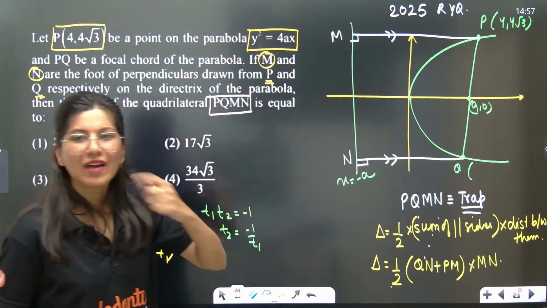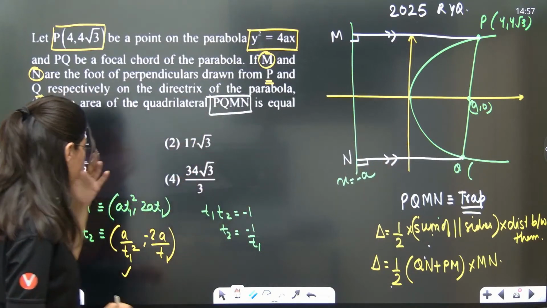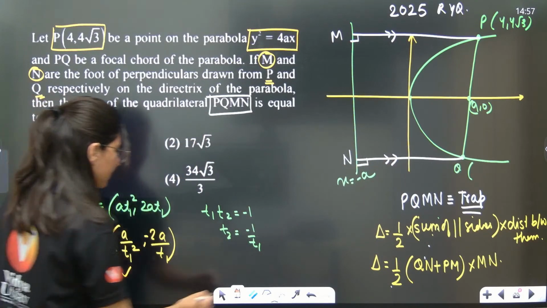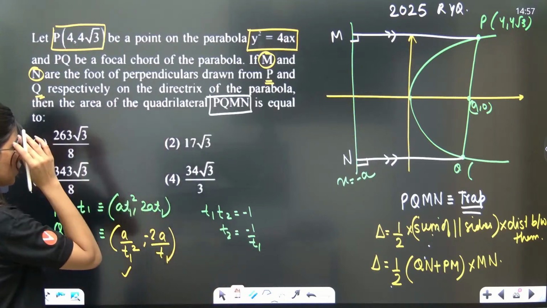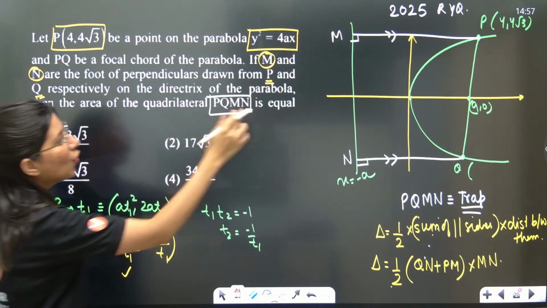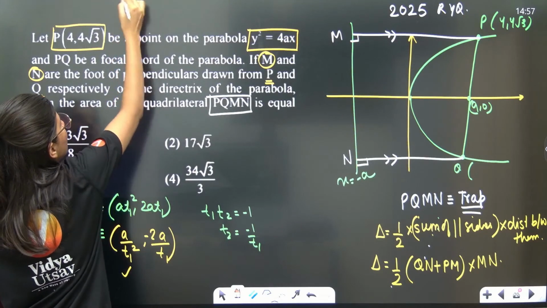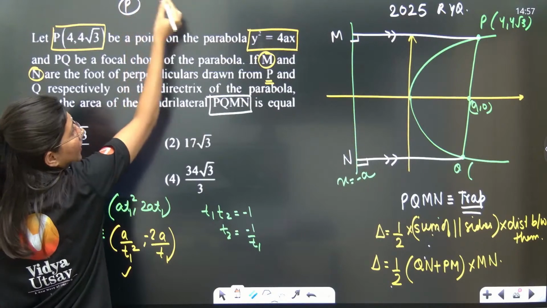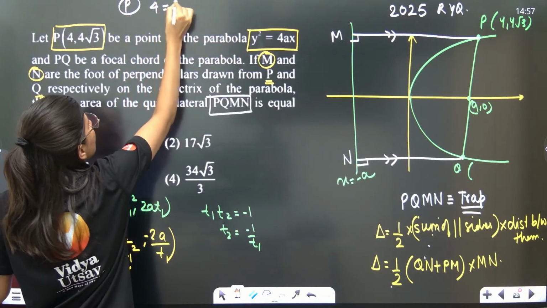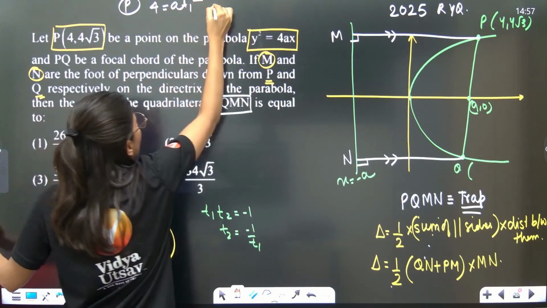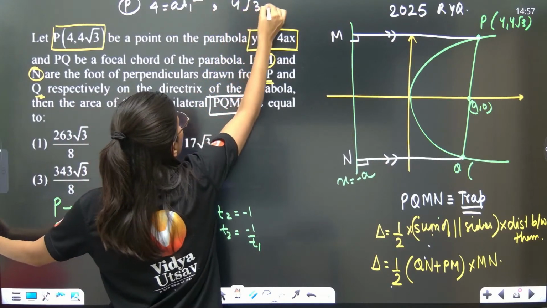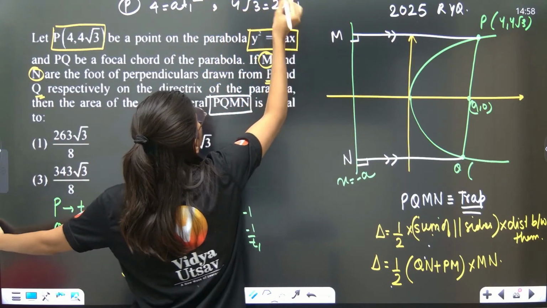Do I know the value of Q? Yes, we'll calculate it right here. Let's do that quickly. So 4 = 8t1², and 4√3 = 2at1. So what to do?